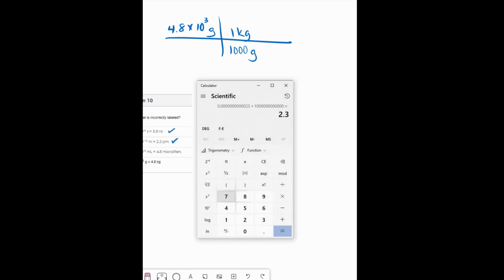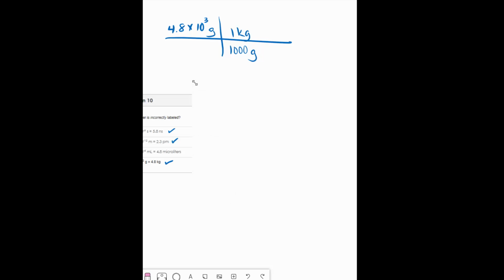So the 4.8 times 10 to the third grams, we need to use our equivalency expression. There are 1,000 grams in 1 kilogram. So in order to do this arithmetic, I take my 4.8 times 10 to the third, and I'm going to divide that by 1,000. So 4.8 times 10 to the third grams is 4.8 kilograms.